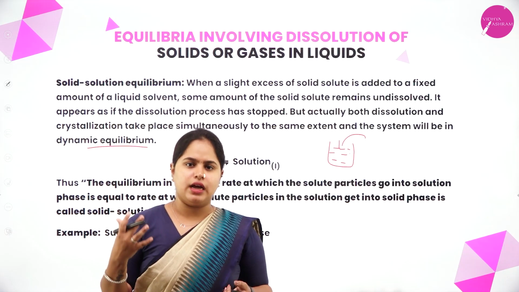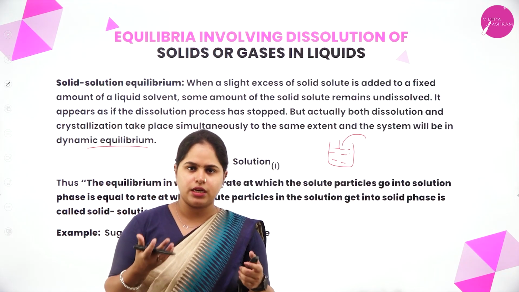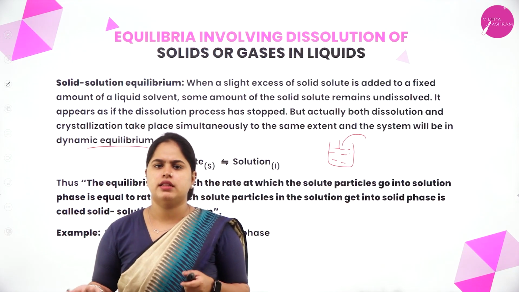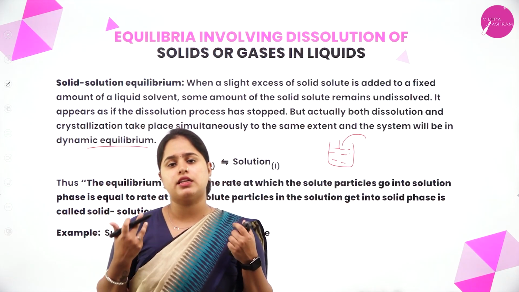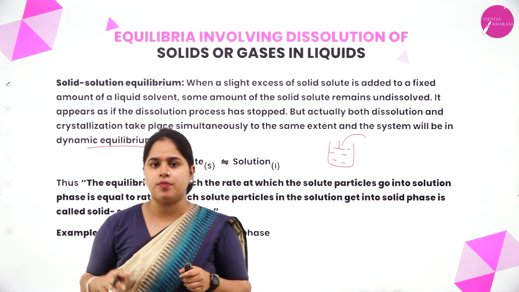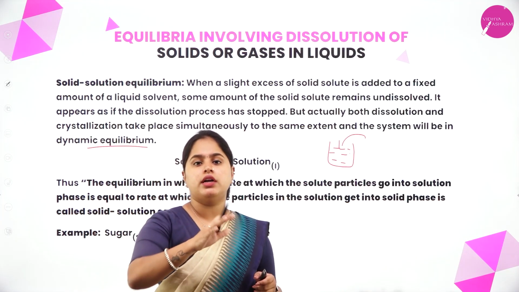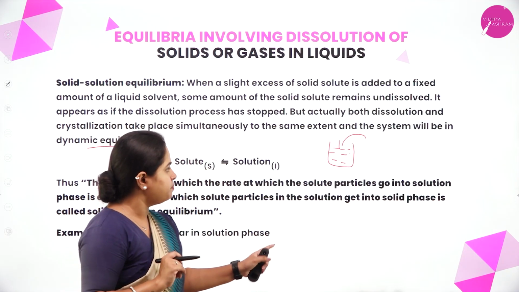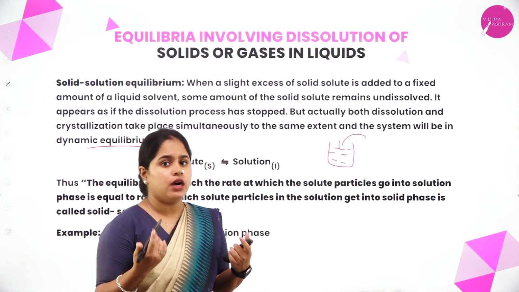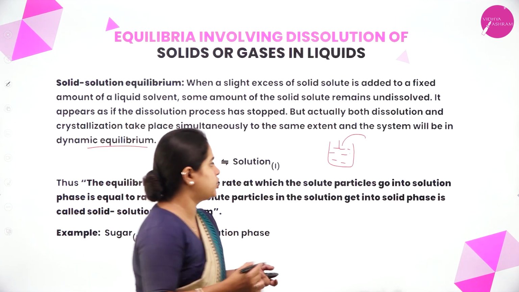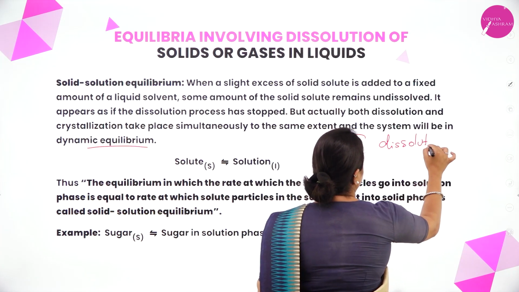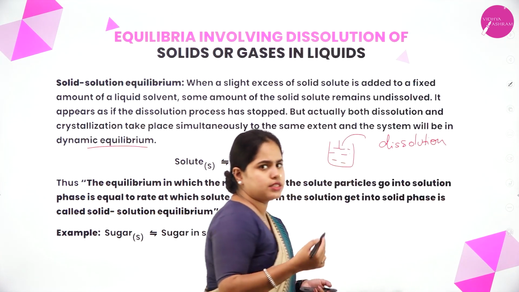If we continue this process, at a point you can observe that the sugar is no longer getting dissolved in the water. So what is happening here? It has attained an equilibrium. Now further it is not getting dissolved. In the beginning, we were adding sugar, mixing it, and it was undergoing dissolution. That process is called dissolution.